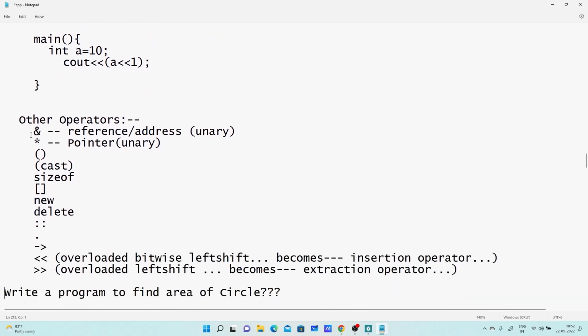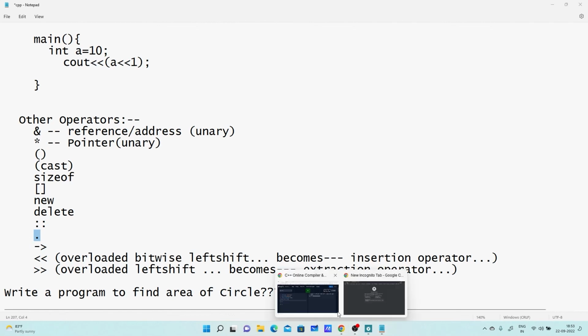Okay. Along with this, we have some other operators called the reference or address-of operator, pointers, the typecasting operator, the sizeof operator, and array subscript. New and delete: new is used to allocate memory dynamically, and delete is used to release the memory. This is the scope resolution operator. Okay, the dot operator and the arrow operator. The dot and arrow can be used while working with structures. The dot can also be used while working with classes.